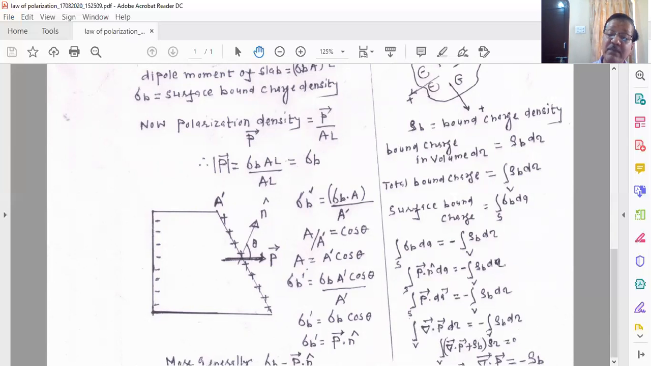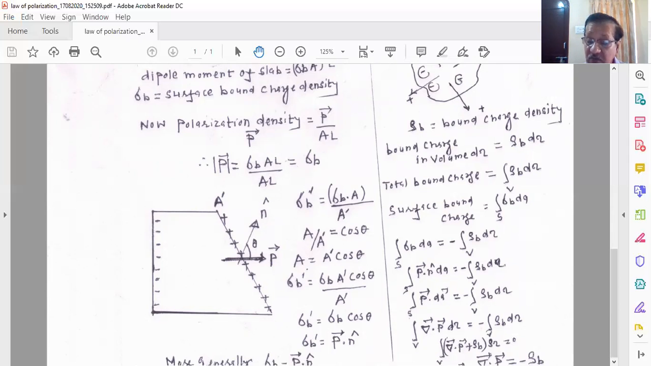So you can combine both the integrations, and ultimately you can write the final expression that the divergence of the polarization vector P is always equal to the negative of the volume charge density of the bound charges.